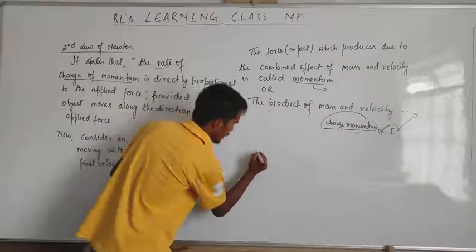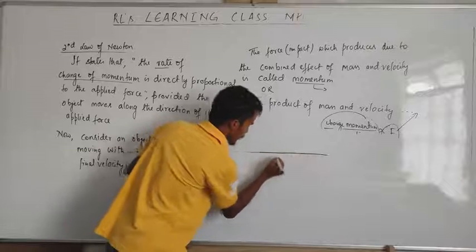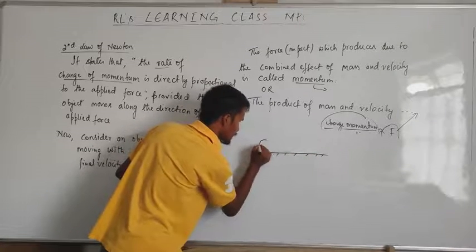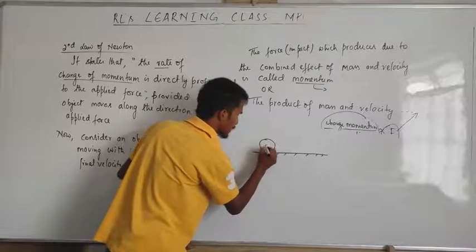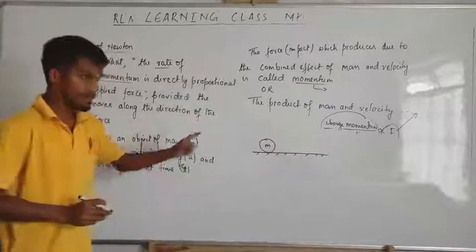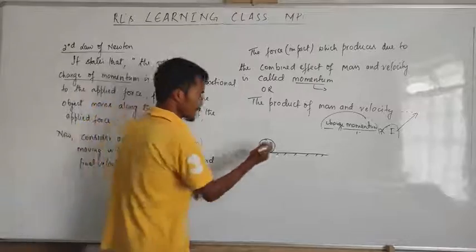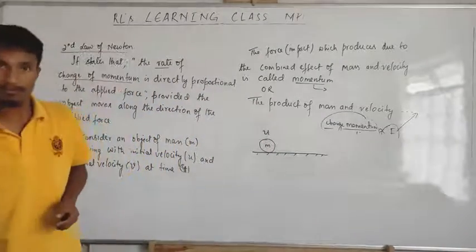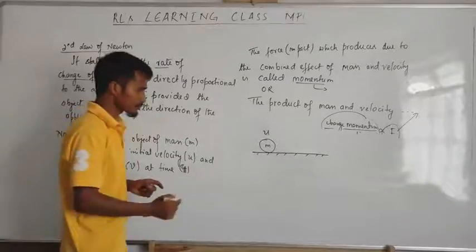Let me draw a diagram here. Consider this is the object of mass m. Initially the velocity is u.